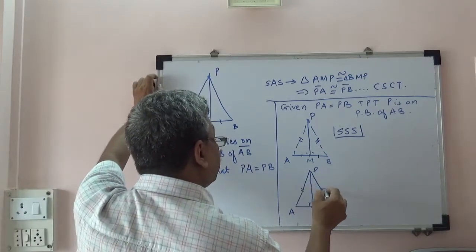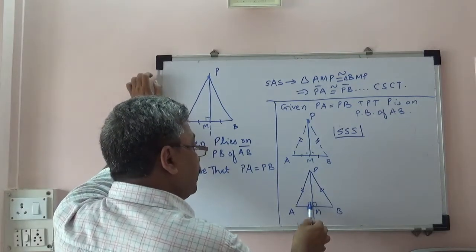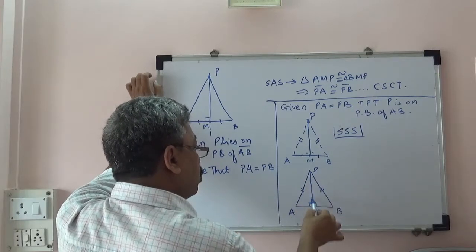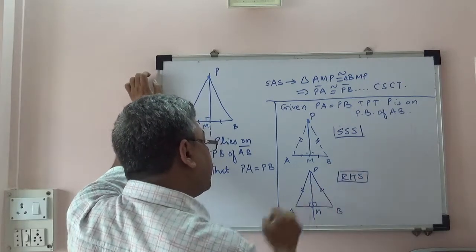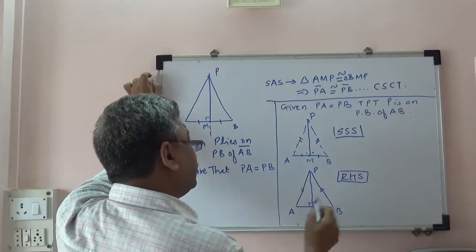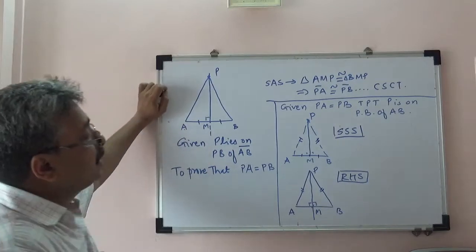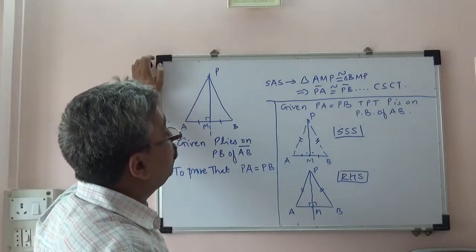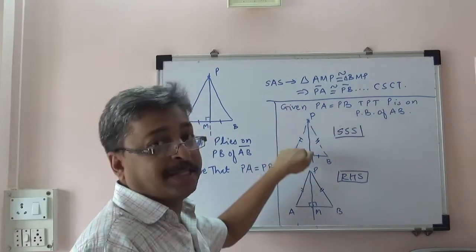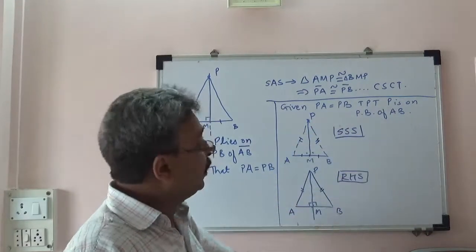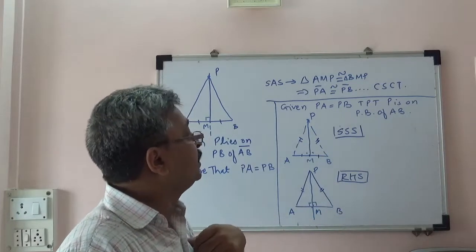However, this distance is equal to this distance is given, and a perpendicular is drawn. Therefore, now I have 90 degrees, hypotenuses these two, and a common side PM. Therefore, the RHS test will give me congruency here, and once I get the congruency, by CPCT I can say AM is equal to BM. Okay, so these are the two different approaches for getting this proof. Because we wanted to prove the perpendicular bisector, in the first we assumed that the line is a bisector and proved that it is perpendicular. In the second we constructed the perpendicular and then proved that it bisects.